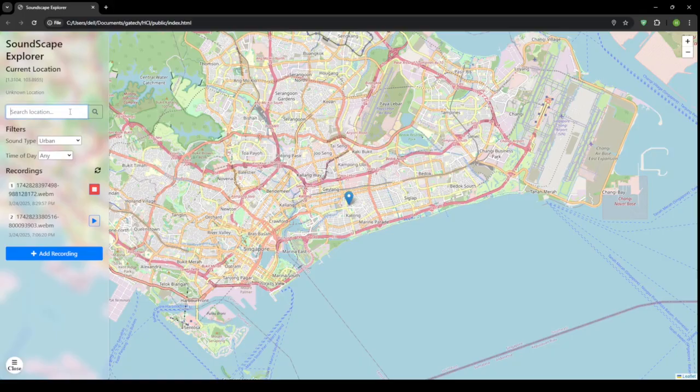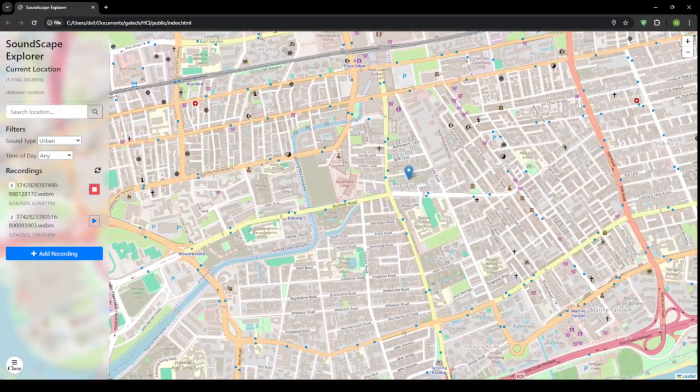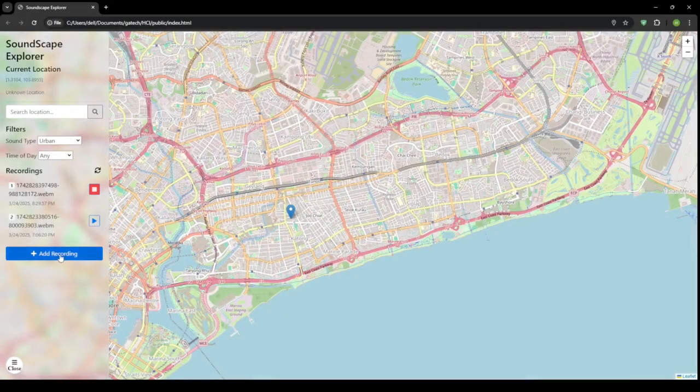Each sound is displayed as a card containing the name of the audio file, its timestamp, and a play button for quick listening. These are sorted in order of upload or recording.